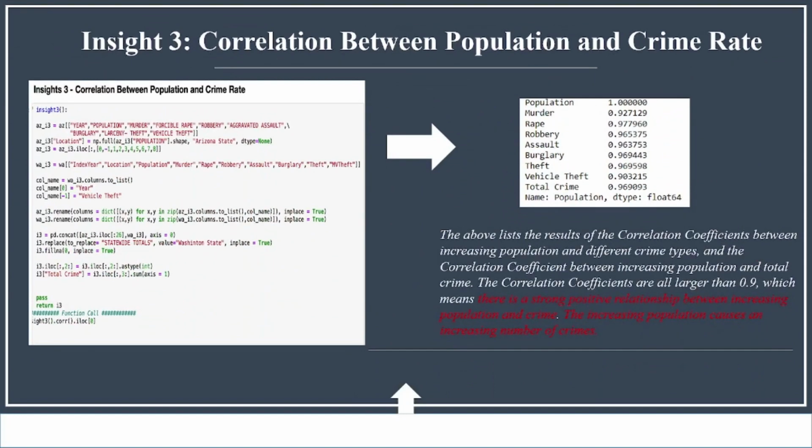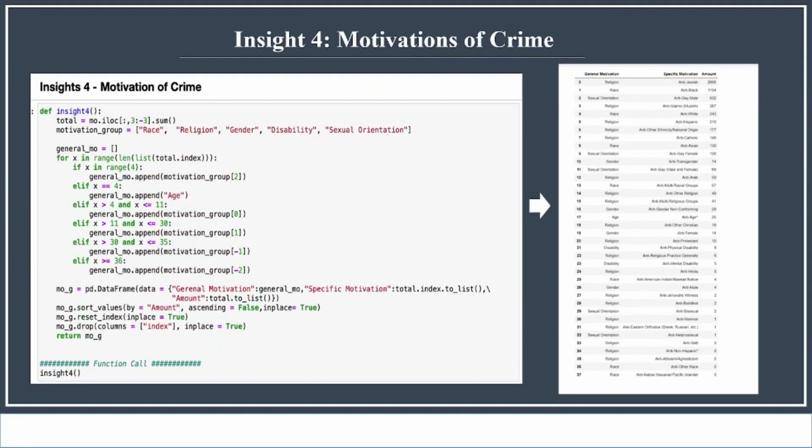So our insight three is the correlation between population and crime rates. In this case, we compare the Arizona state and the Washington state, and we wanted to talk about the relation between the population and each crime case. After the process, we find that the correlation coefficient of all above is actually larger than 0.9, which means there's a strong positive relationship between the population and the crime cases. So this could also indicate that if the population increases, the number of crimes would increase as well.